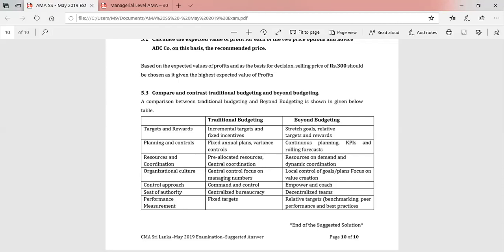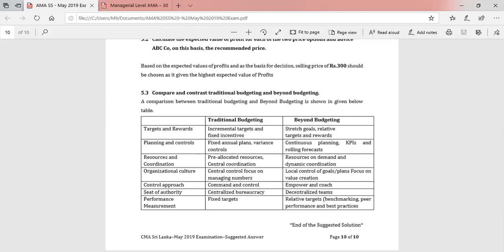Targets and rewards. Under traditional budgeting, normally we set incremental targets and fixed incentives are given. In beyond budgeting, we have stretch targets, stretch goals, relative targets, and also rewards are linked to the achievement of targets. In other words, depending on your performances, you will get the rewards. If you achieve a particular target well, then of course you will get a higher reward than someone else.